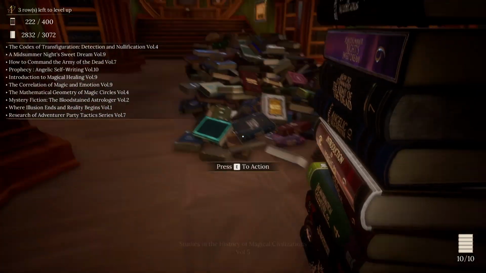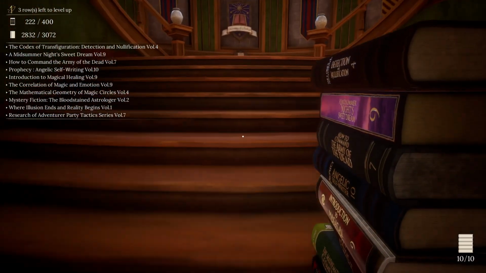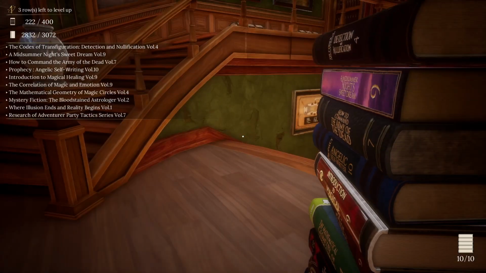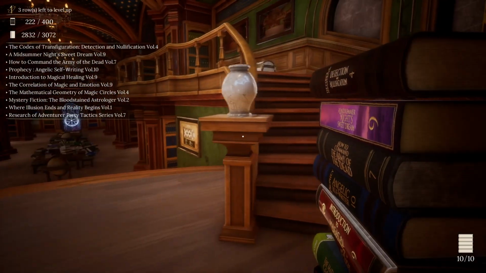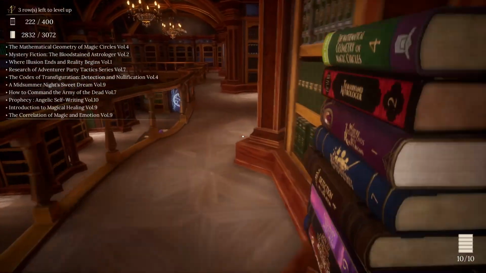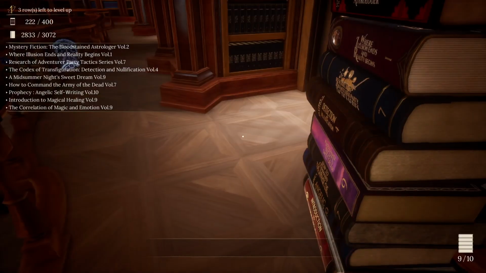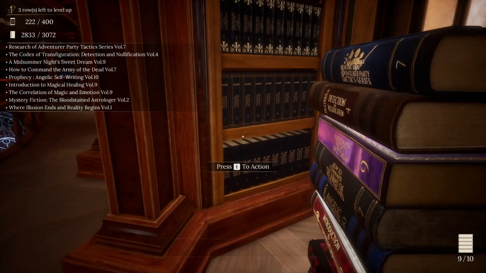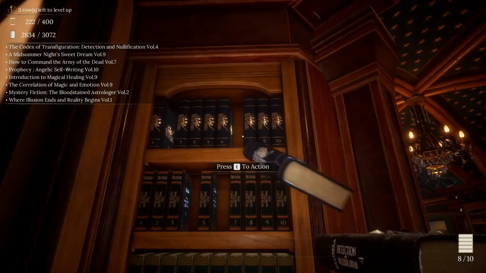Okay, we've got Transfiguration, Romance, Necromancy, Divination, Healing, Psychology, Math. Yep. Mystery, Illusion, and Management. So let's go for Mathematical Geometry of Magic Circles, Volume 4. Goes down here. Then we've got Research of the Adventurous Party Tactics Series, Volume 7. That is, I put that up here.